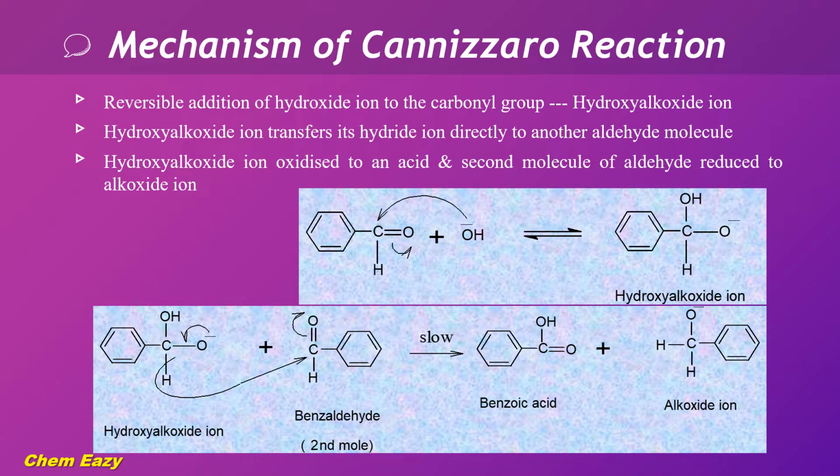Here let us see the mechanism. Initially, hydroxide ion from the base reversibly adds to the carbonyl group of one molecule of aldehyde, which produces hydroxy alkoxide ion. This hydroxy alkoxide ion transfers its hydride ion directly to a second molecule of aldehyde. Then this hydroxy alkoxide ion is oxidized to an acid and the second molecule of aldehyde is reduced to alkoxide ion.